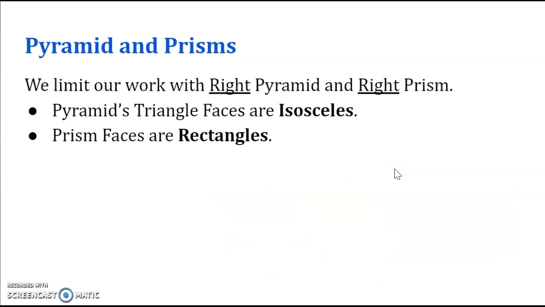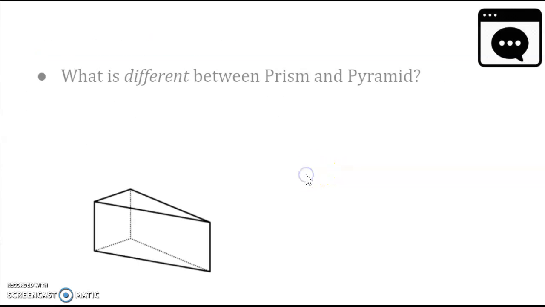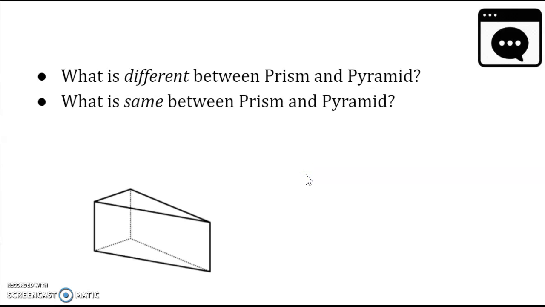So now thinking about pyramids and prisms, we limit our work with right pyramids and right prisms for now. Pyramid triangle faces are isosceles and prism faces are rectangles. So what's the difference between prism and pyramid? I want you to tell me in private chat. And what is the same between prism and pyramid? Okay, so between them, what is the difference? Prisms have two bases, pyramids have one. What is the same between prism and pyramid?